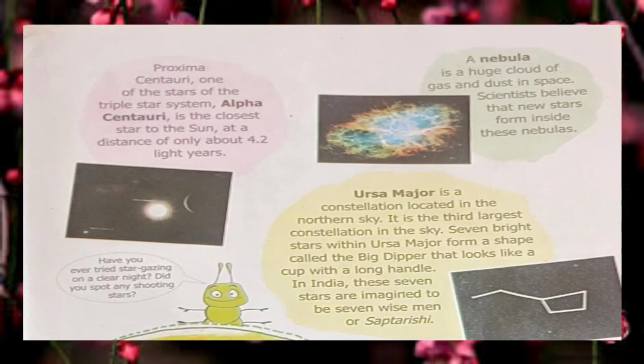All right. The next one is Proxima Centauri. What is Proxima Centauri? Proxima Centauri is one of the stars of the triple star system Alpha Centauri. It is the closest star to the sun, at a distance of only about 4.2 light years.